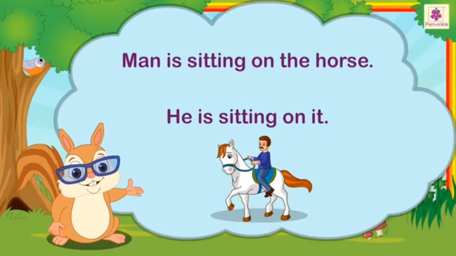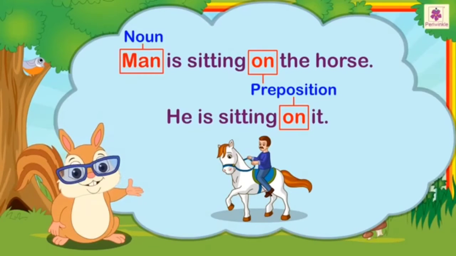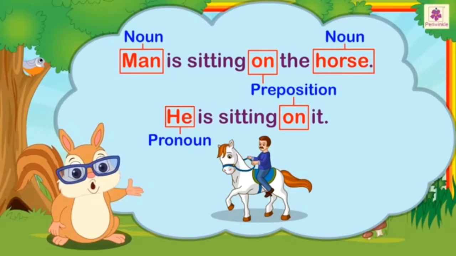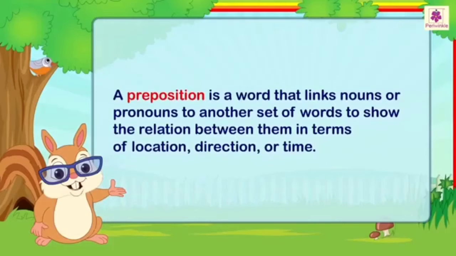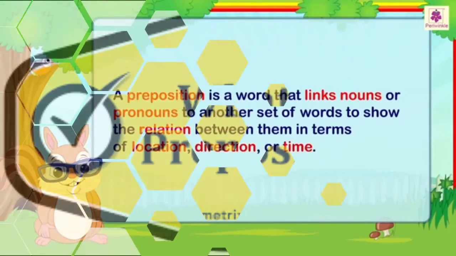In this way, preposition words connect a noun or a pronoun to another noun or pronoun. A preposition is a word that links nouns or pronouns to another set of words to show the relation between them in terms of location, direction or time.